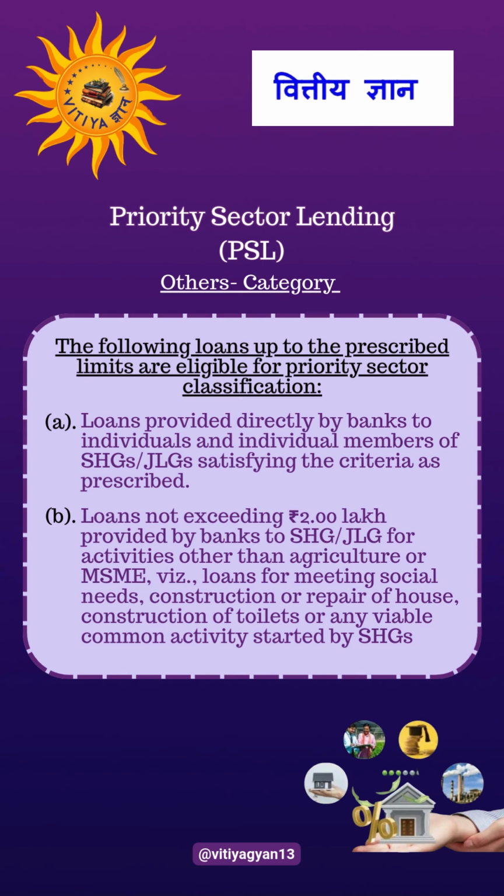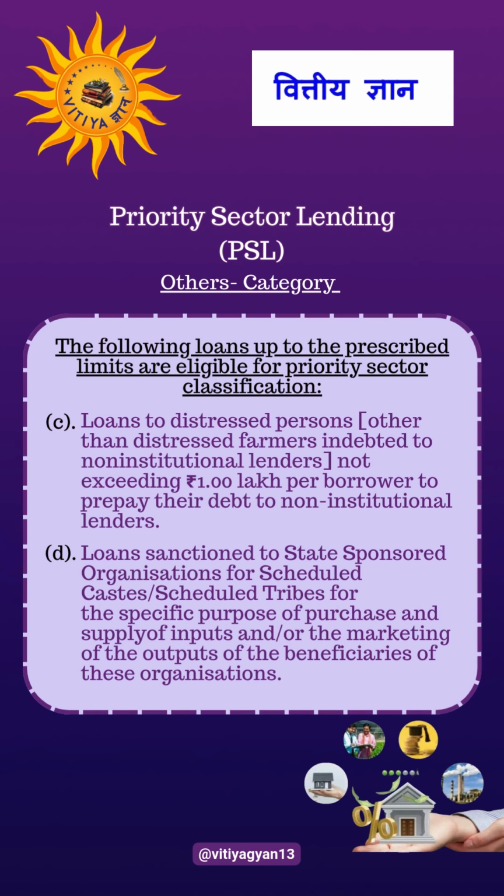Loans not exceeding rupees 2 lakhs provided by banks to SHG, JLG for activities other than agriculture or MSME, that is, loans for meeting social needs, construction or repair of house, construction of toilets or any viable common activity shared by SHGs. Loans to distressed persons other than distressed farmers indebted to non-institutional lenders, not exceeding rupees 1 lakh per borrower, to prepay the debt to non-institutional lenders.